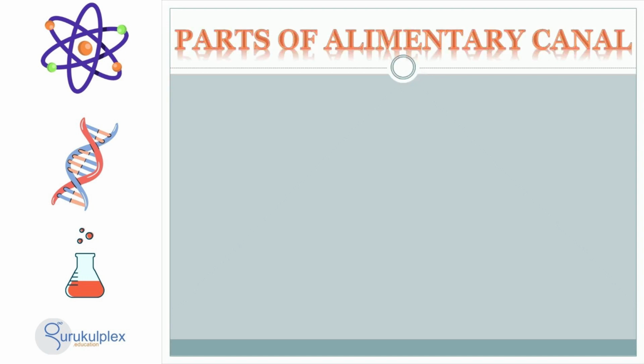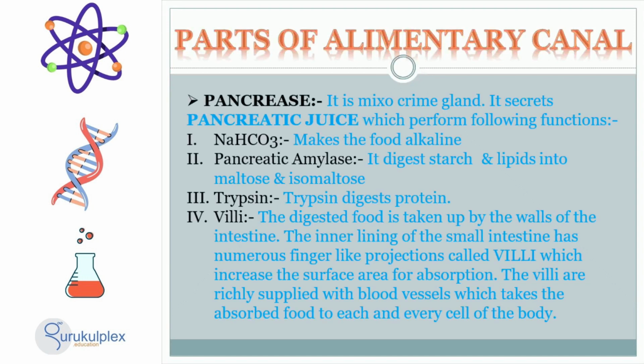The pancreas is an organ which is both an endocrine and exocrine gland. It secretes pancreatic juice, a fluid with multiple roles. This liquid contains sodium bicarbonate, which renders food alkaline, pancreatic amylase, which breaks down starch and lipids into maltose and isomaltose, and trypsin, which aids in digestion of proteins. The digested food passes through the walls of the intestine, which contain villi, small finger-like projections, to guarantee a maximum absorption of food.